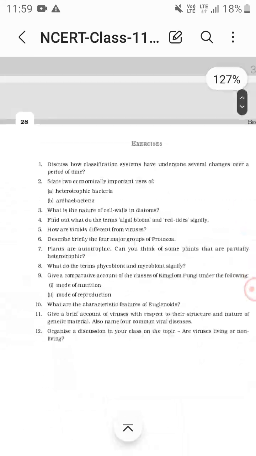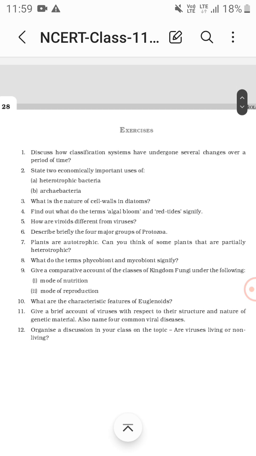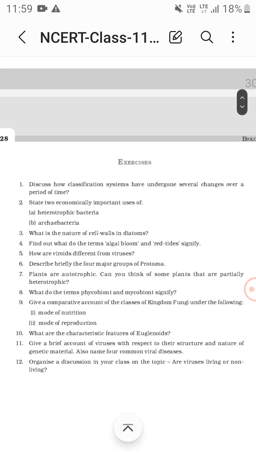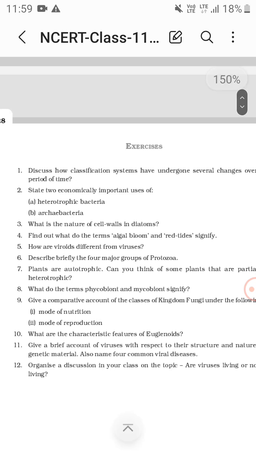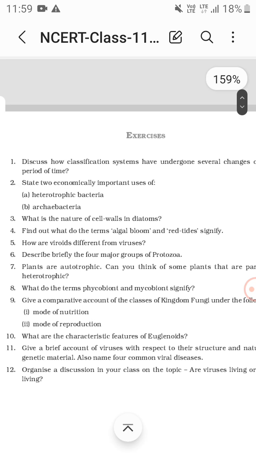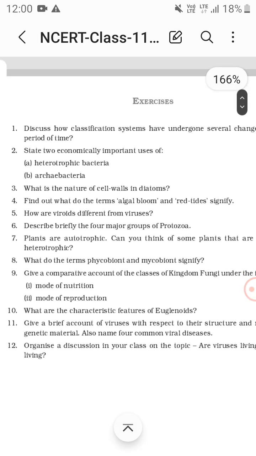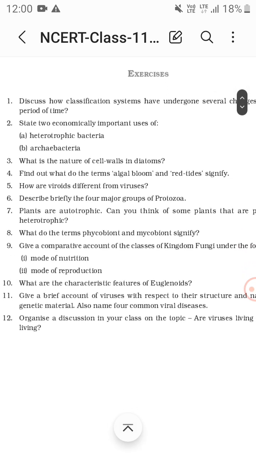Now, the summary of this chapter. Discuss how classification systems have undergone several changes over a period of time. State two economically important uses of heterotrophic bacteria and archaebacteria. One of them is curd. What is the nature of cell walls in diatoms? Find out what the terms algal bloom and red tide signify. How are viruses different from viroids? Viroids are small molecules in size.